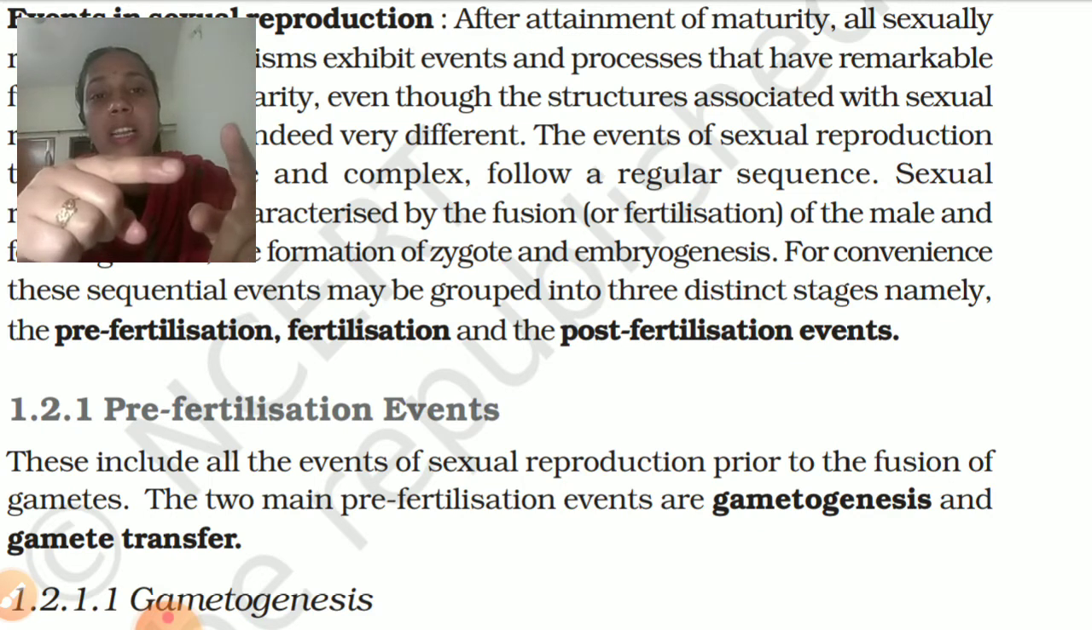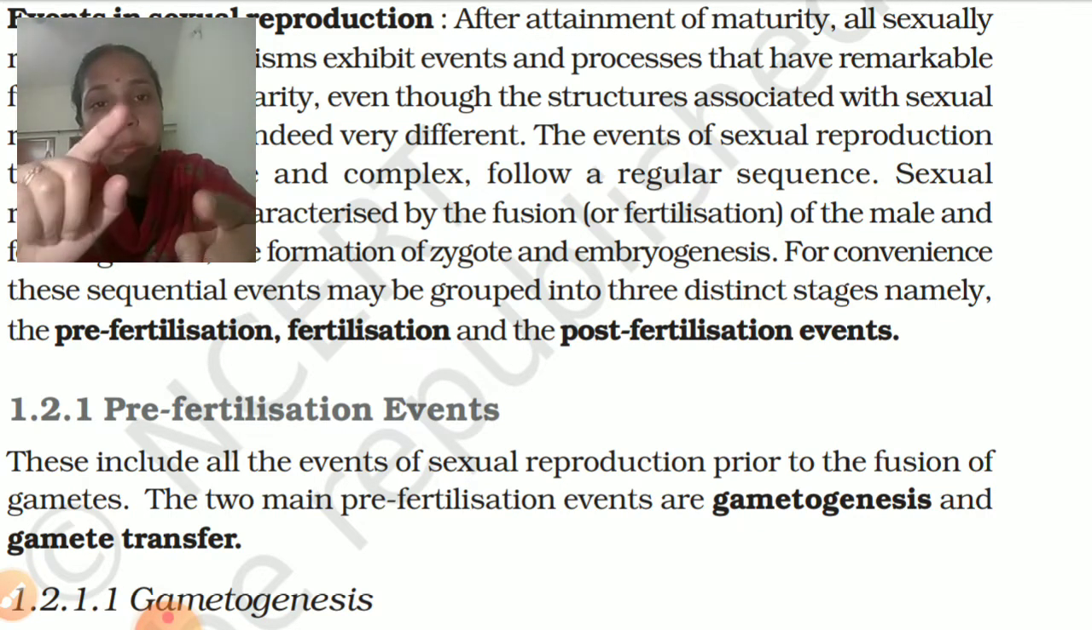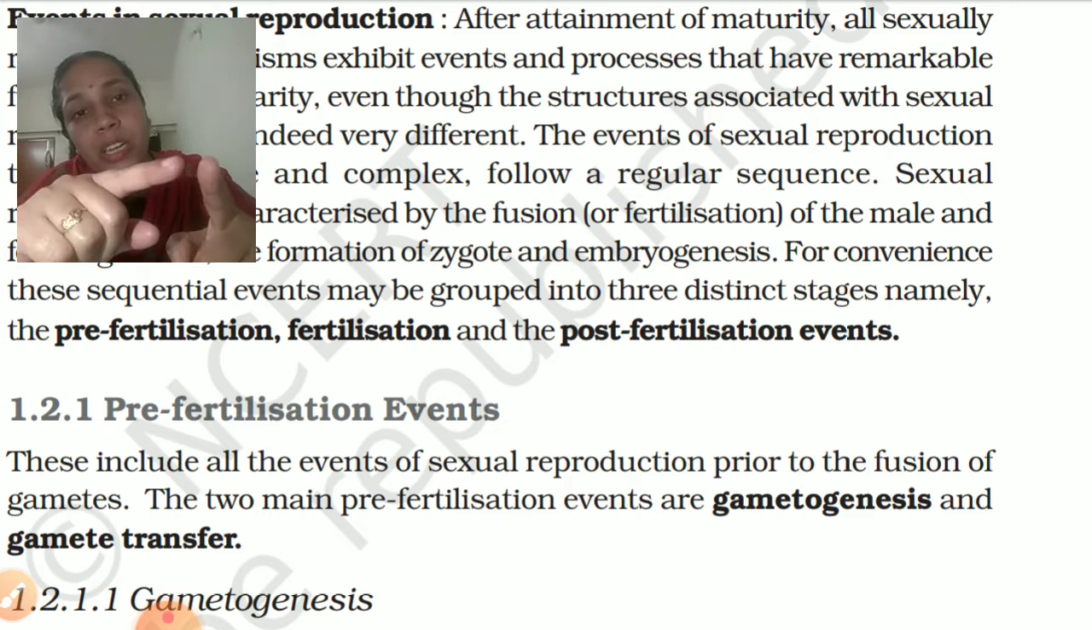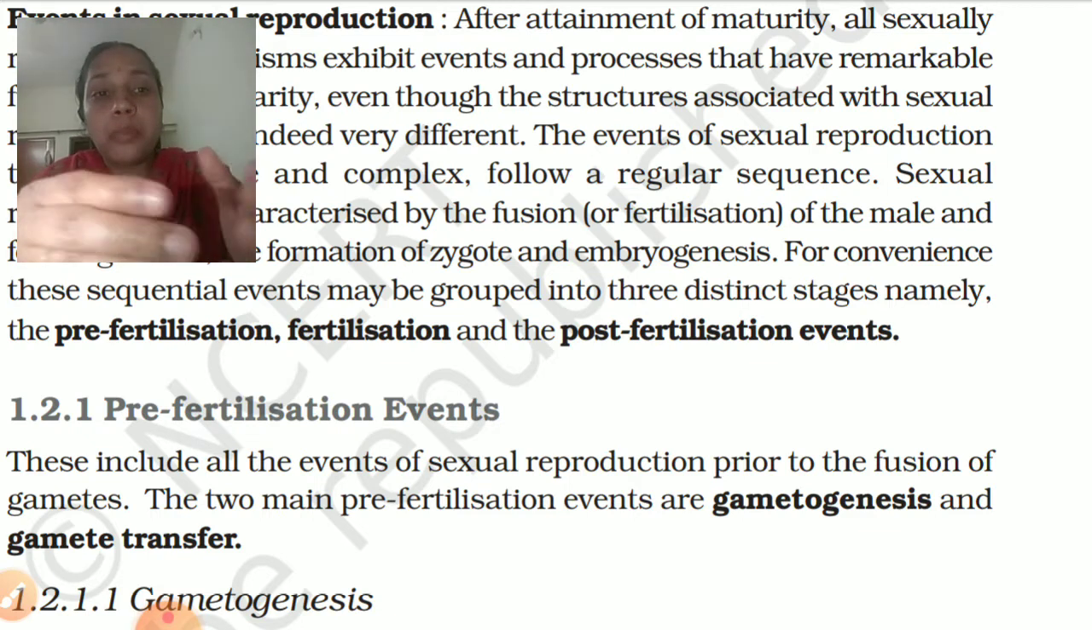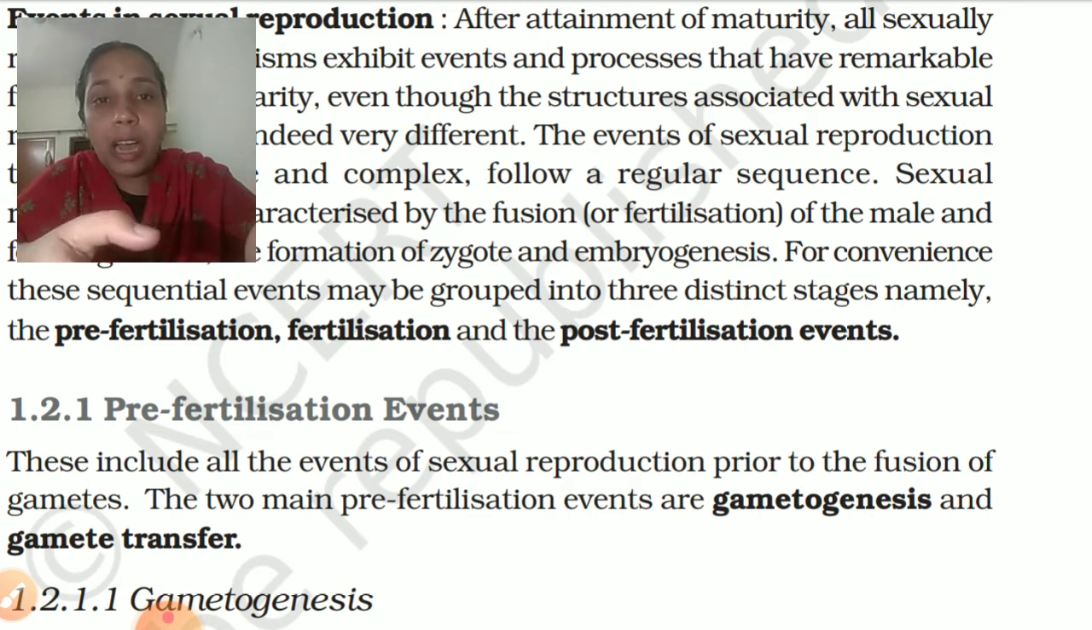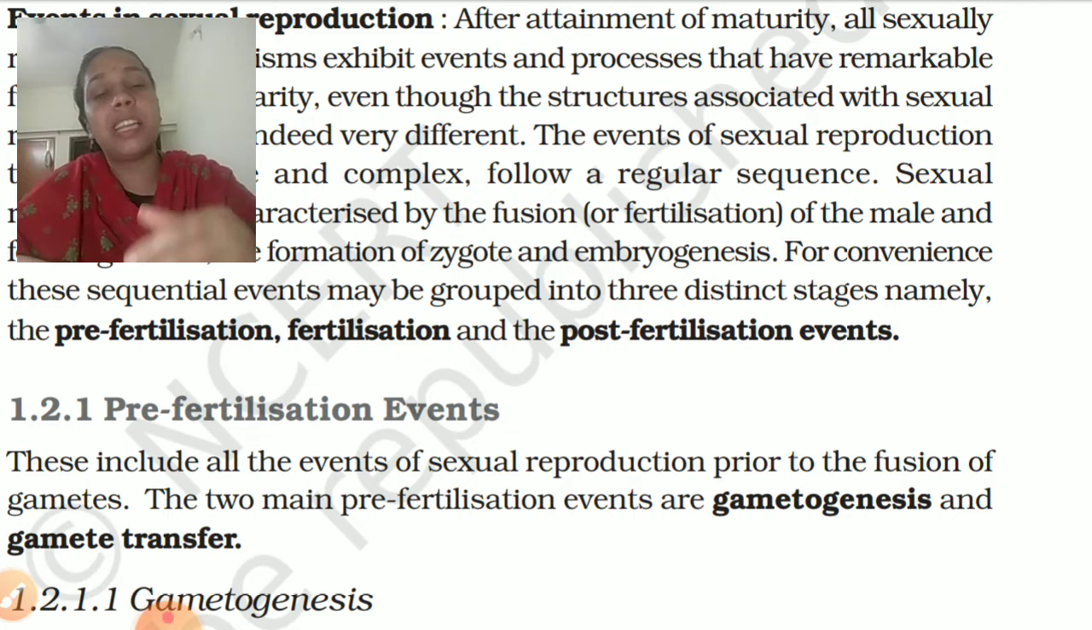In case of fertilization, the male gamete as well as the female gamete will fuse together to form a new organism. And post-fertilization events, after the fertilization of gametes, what are the changes taking place inside the body?